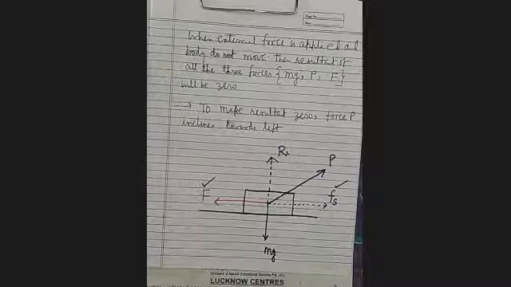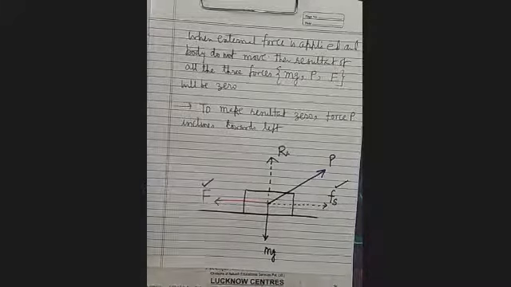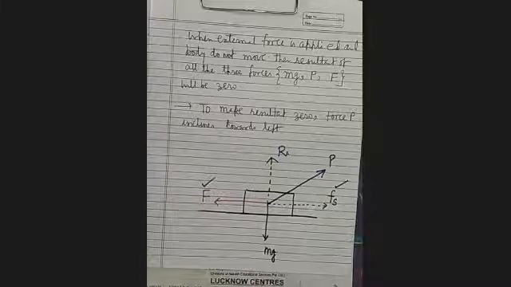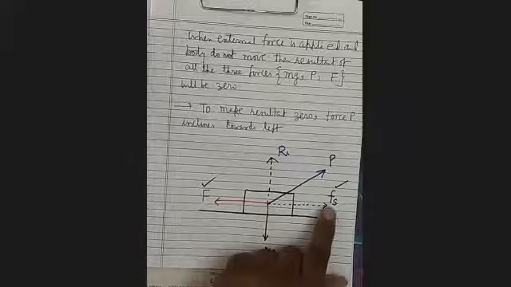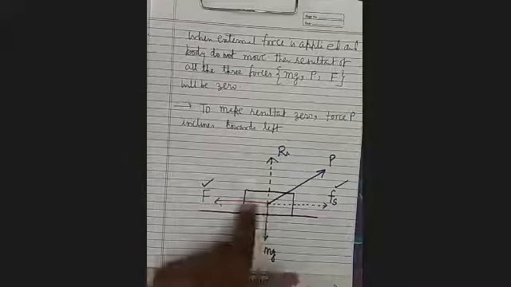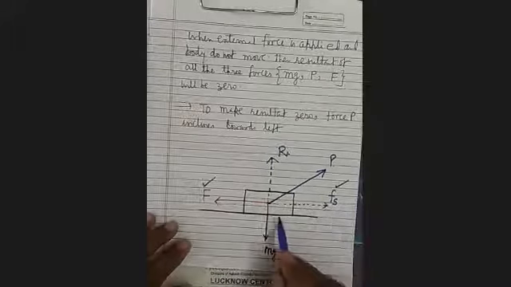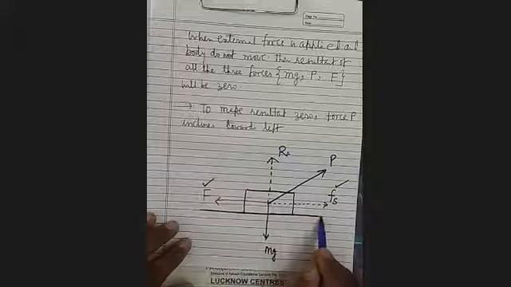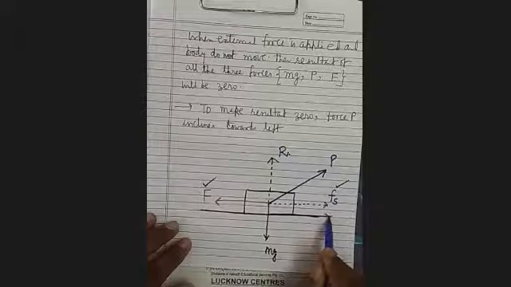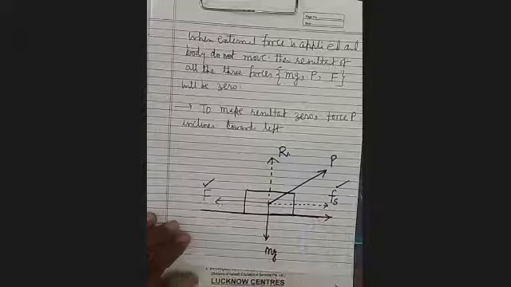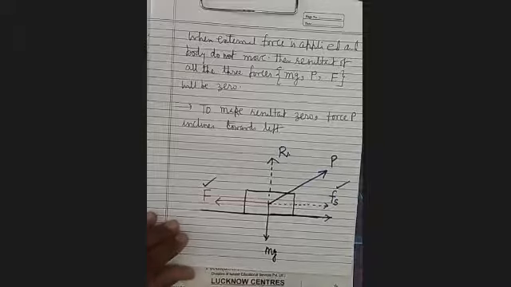It's clear? Perhaps this fact will be clear to you. So this force Fs, which is acting along the surface, I have shown here, but actually it acts in this direction, at the contact surface. It's clear? You can see here, in the other diagram I am showing you more clearly.